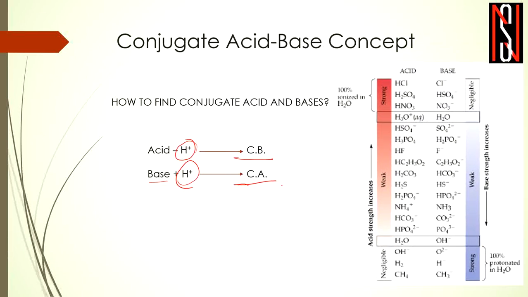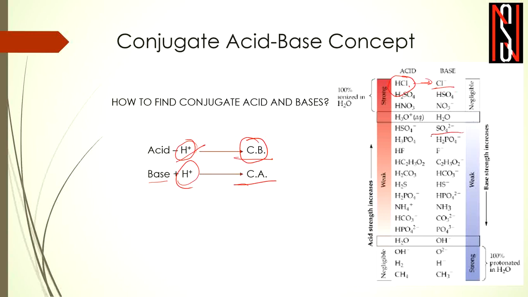For example, if you take HCl as a substance and are asked to calculate its conjugate base, we remove an H+ from HCl, and we get Cl minus as its corresponding conjugate base. You will look into these tables and try to do it yourself in your homework copy to determine the corresponding conjugate acids and bases. I will just look into some examples.